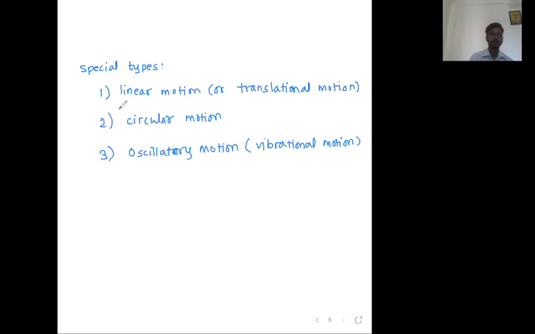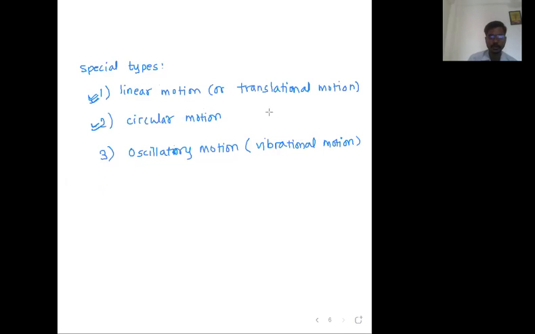Okay, sir. Linear motion we already know. Circular motion also, sir, we already know. Just give me a second. This cursor is misbehaving. Okay. So linear motion we already know, and circular motion is also motion on the circumference of the circle.